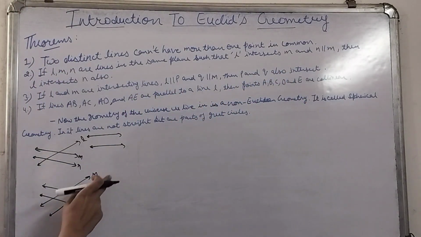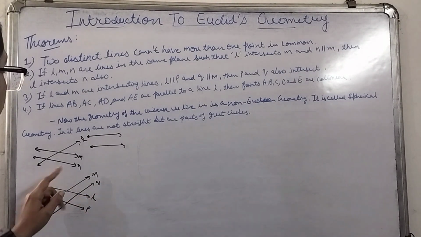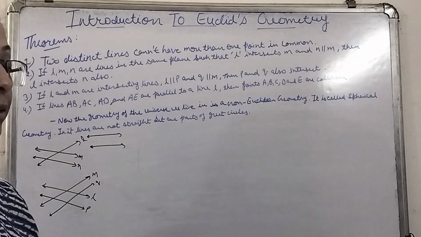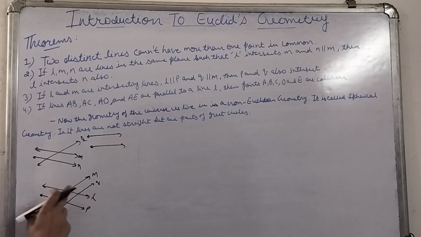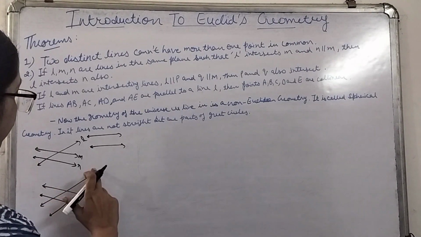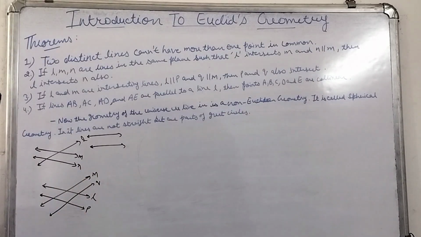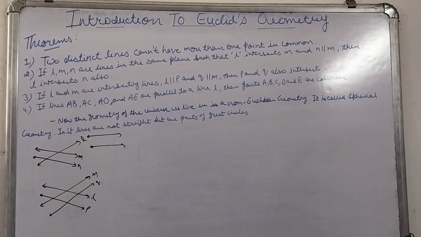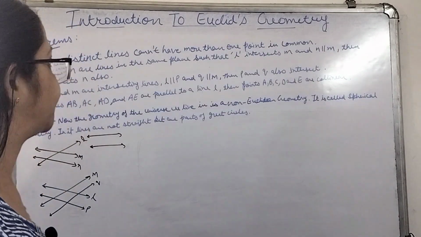If L and M are intersecting each other, and we draw a line parallel to L, that is P, and a line parallel to M, that is Q, then P and Q will also intersect each other.